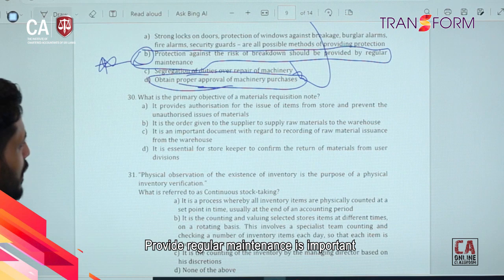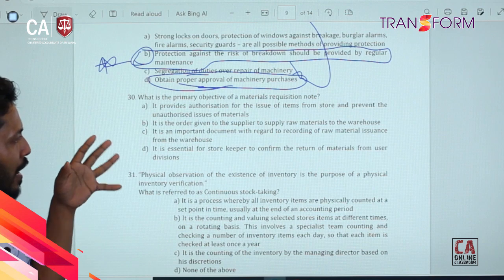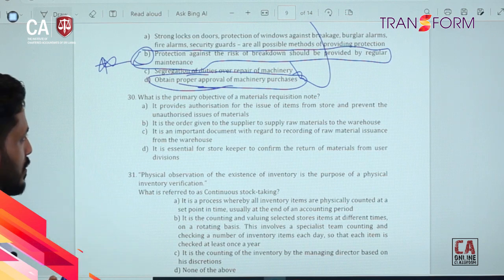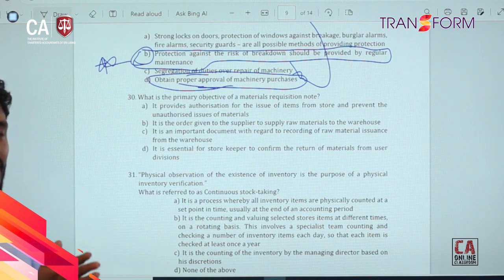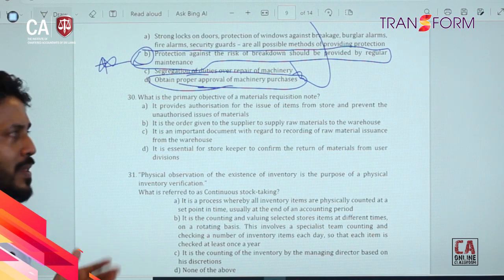What is the primary objective of a material requisition note? So after having a material requisition note, only then are we issuing the material from the warehouse.